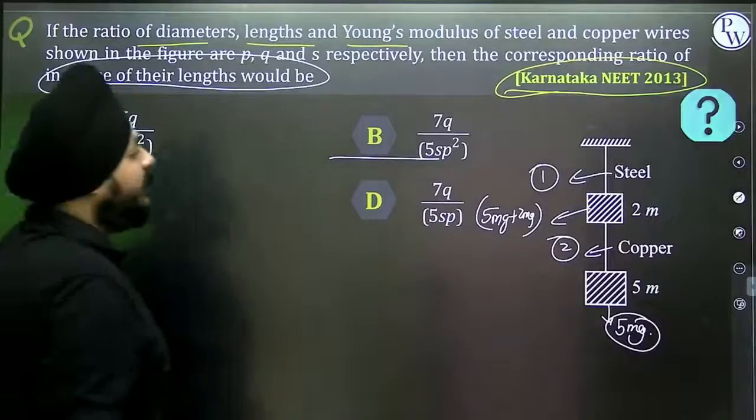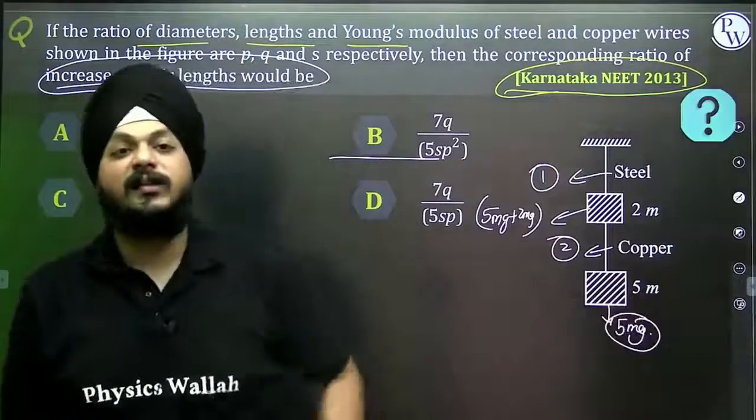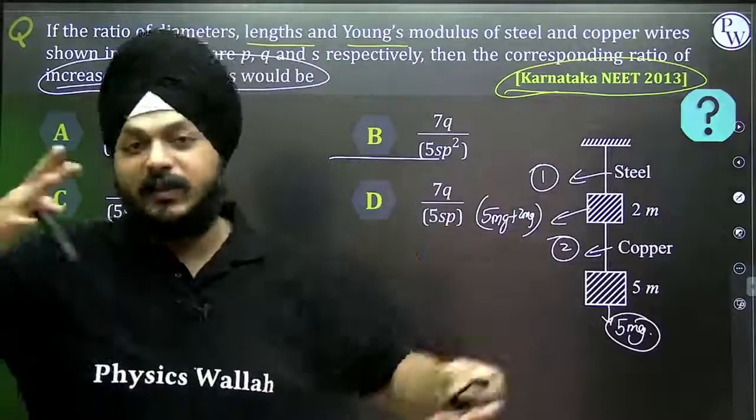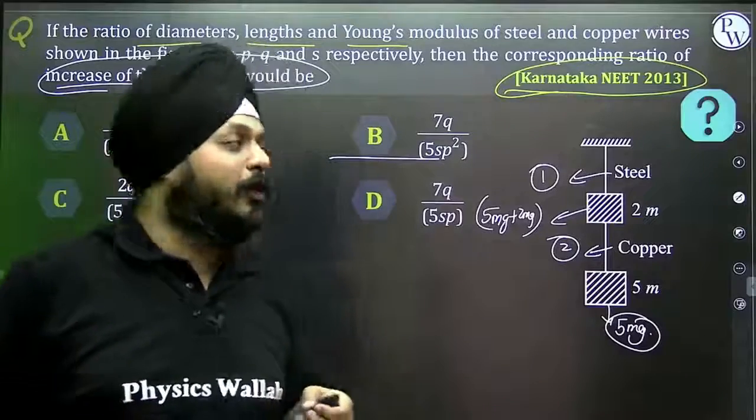So this is how the combination of rods is asked in this chapter. These things are also helpful from the JEE point of view.